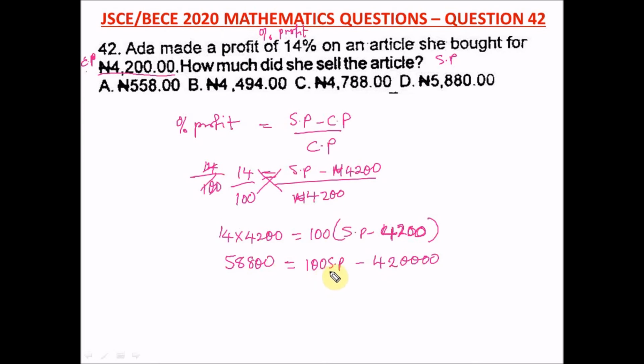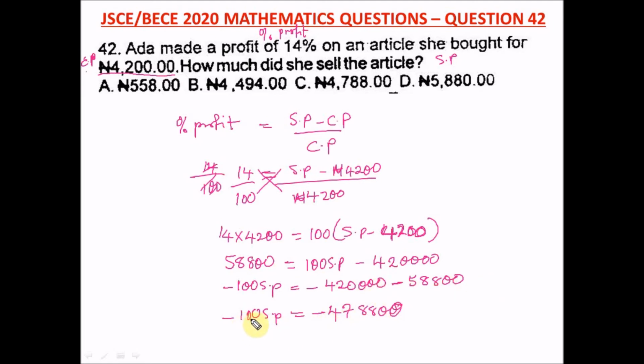All right, so here we take this 100 SP and bring this here. Taking 100 SP here, we have a negative 100 SP equal to minus 420,000. Bringing this positive here, we're going to have a negative 58,800. So we have a negative 100 SP. This minus this, we're going to add and have a negative. That's 478,800 when we add this and put a negative in front.